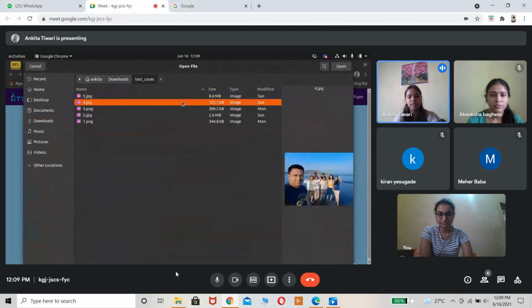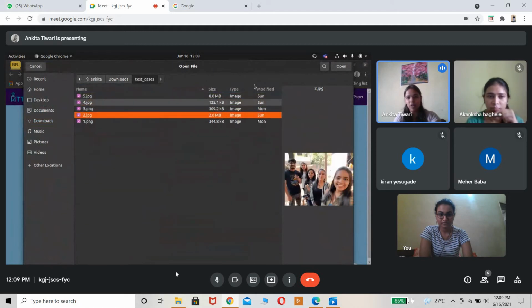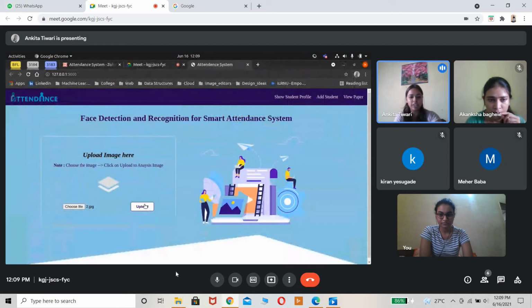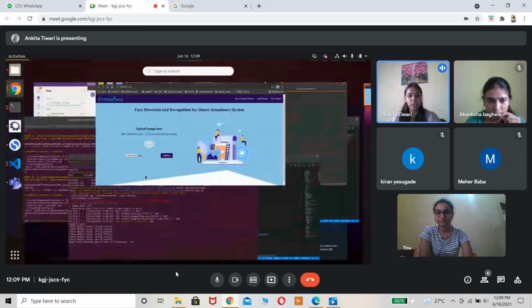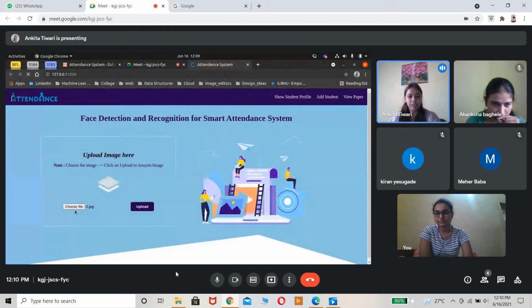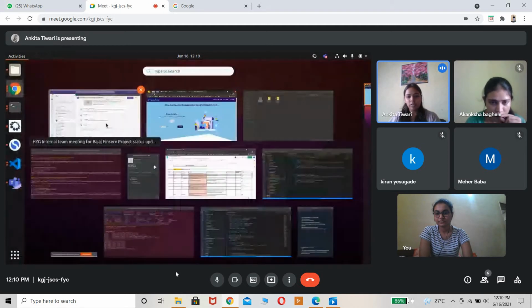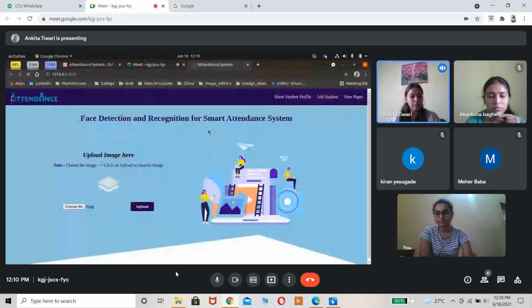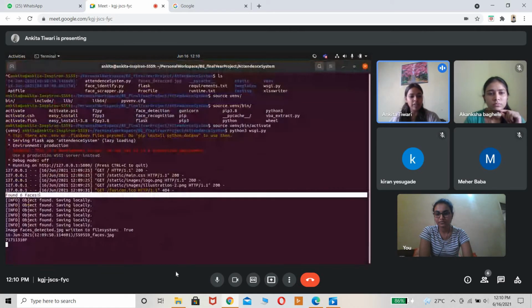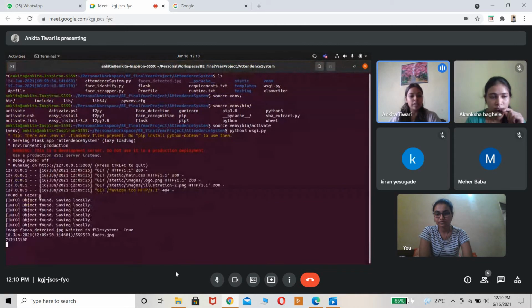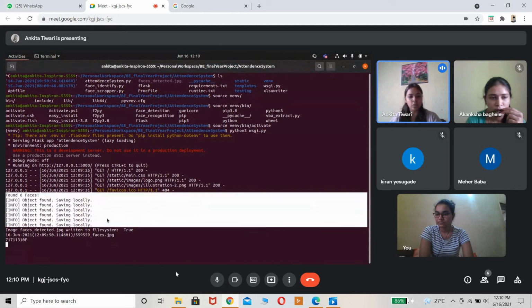So let me take an image. If I take a very big image, it will take a very long time to load. So for the initial demonstration, I will take a small image, and then I will do a demonstration again with a large image, where we can wait for a long time. So this is how the system works. This is a UI where we put the image, and it's a very initial step. And then once it is put, this is how it happens. It starts detecting the images, and if an image is detected, it starts scattering it afterwards, and it stores. Now I will also show you, this is where recognition is happening, but before that let me show you how these things are stored in the local part.